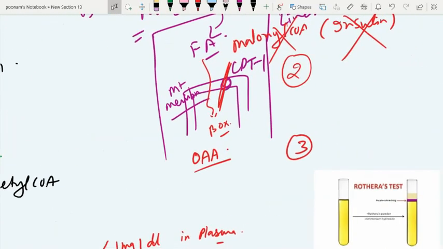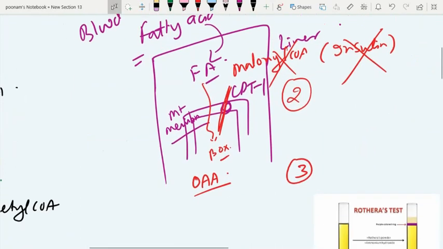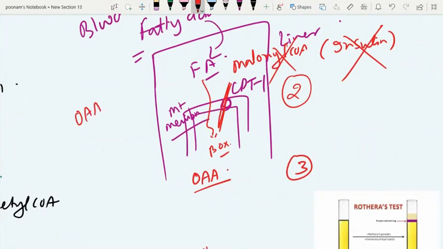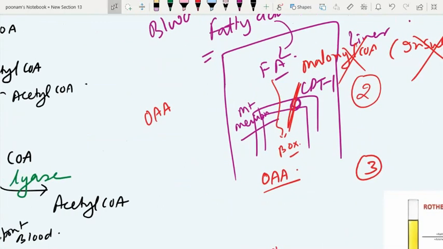One thing I said is that it's diverted for gluconeogenesis, so it is lacking in the mitochondria during ketogenesis. And one more thing you should see: when NADH is high in the liver due to excessive fatty acid beta oxidation, that excess NADH converts oxaloacetate to malate, and again the oxaloacetate is not available for immediate use. So when acetyl-CoA is not taken care of in the TCA cycle in the liver mitochondria, it is diverted for ketogenesis.